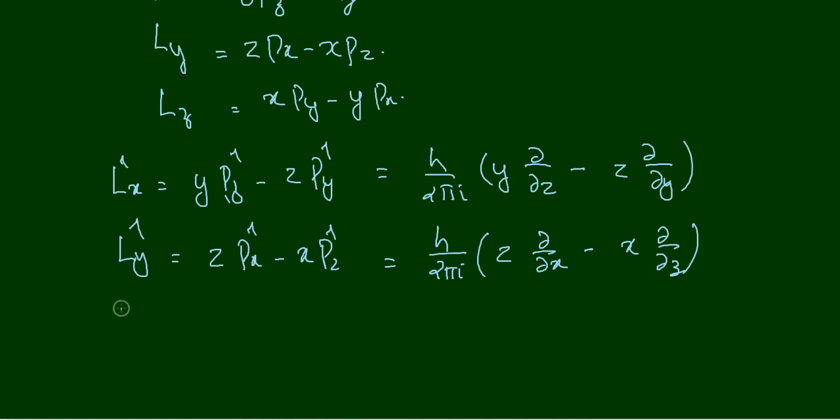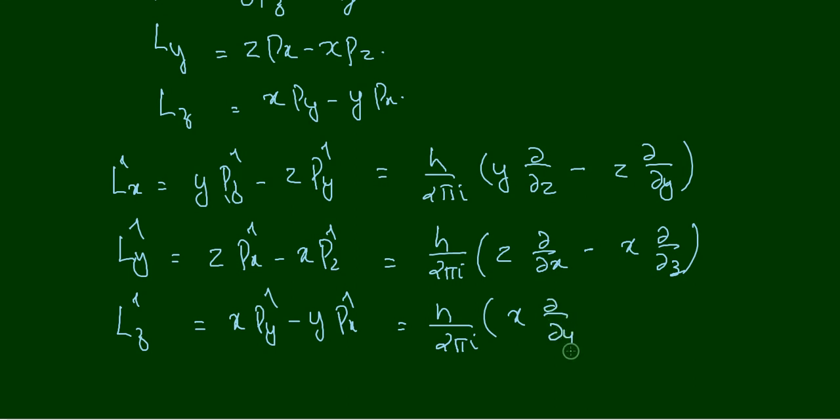And similarly, Lz cap is equal to x py cap minus y px cap, that is equal to h divided by 2 pi i, then x dou by dou y minus y dou by dou x. Okay, so now we have got three operators, and these three operators correspond to the x, y and z components of the angular momentum.